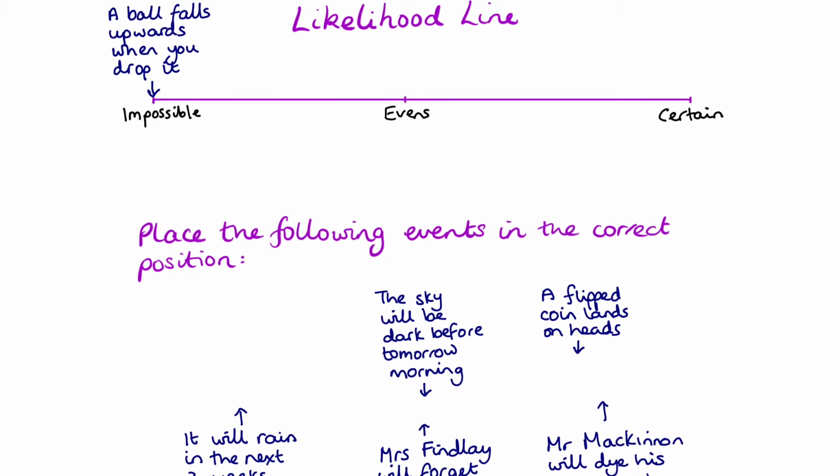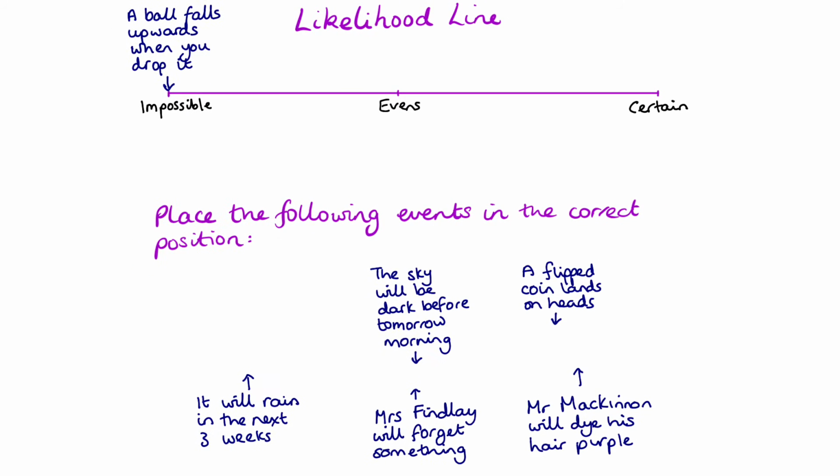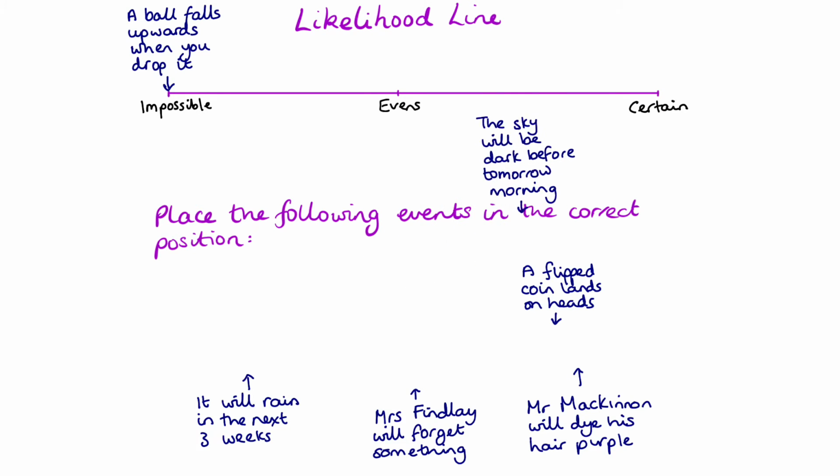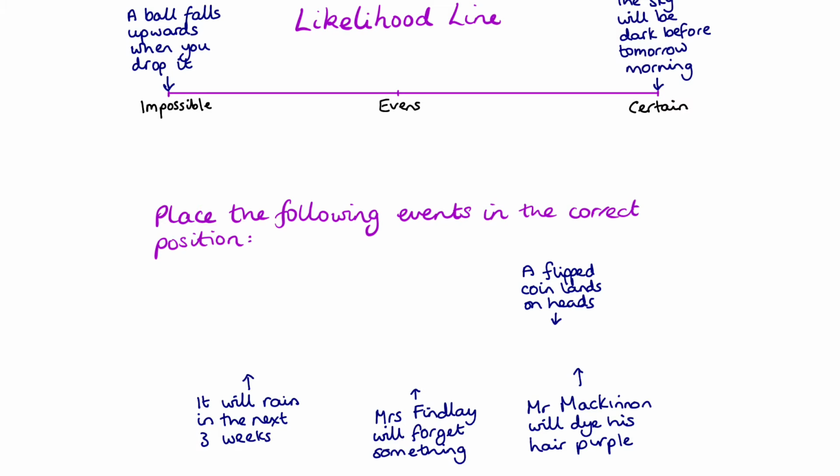Okay, let's look at the next one. Oops, let's keep it where we can see everything. There we go. Right, so the next event here is that the sky will be dark before tomorrow morning. Again, think about where we live, think about what happens in the day and the night. Before tomorrow morning, we've got tonight. So we're going to put the sky will be dark before tomorrow morning as certain, because the sky is going to go dark before tomorrow morning.